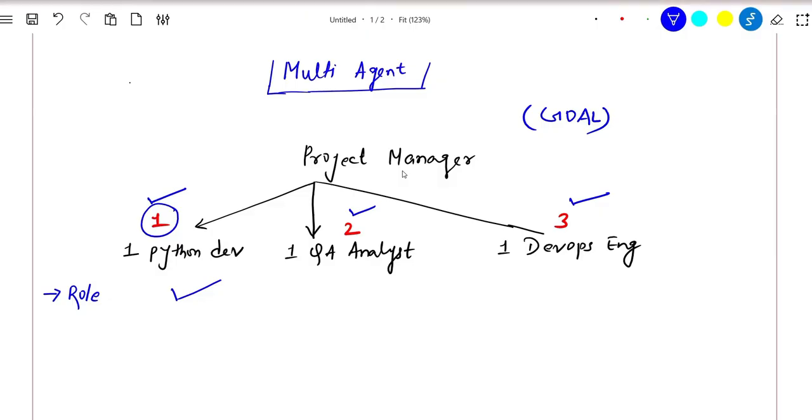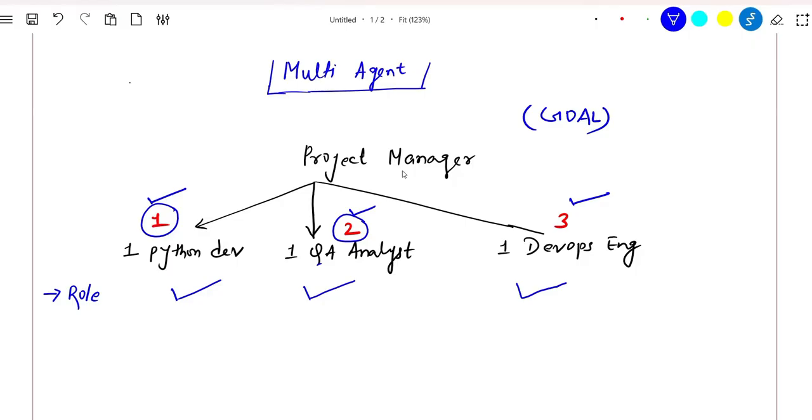If you come to the QA analyst, the job of the QA analyst is to do the testing, quality assurance and things like that. So your second person in your team will do the QA related job. If you think in terms of agentic AI, your second agent will do the QA related job, and so on and so forth for the DevOps engineer and other people as well.